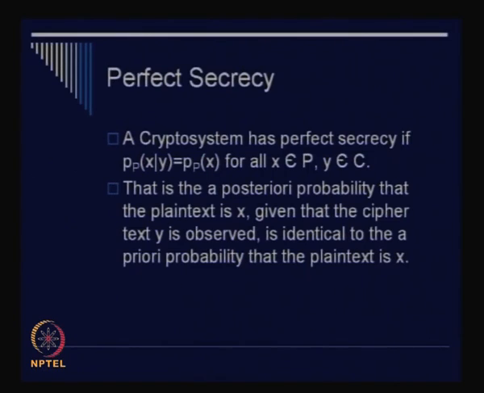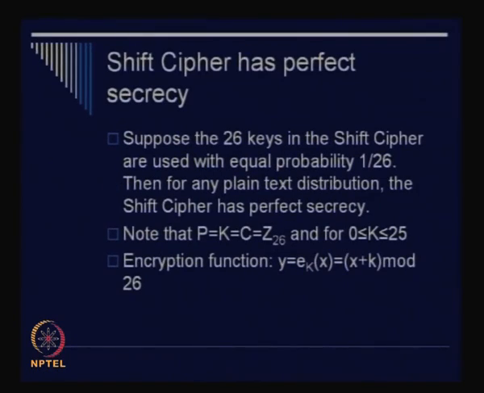Let's see some examples where we can have perfect secrecy. Consider a simple example of a shift cipher. In the not so simple shift cipher we have seen, if you remember, we took a and mapped it to any of the possible outputs. So there are 26 possibilities for the first letter. The second letter b maps to any of the symbols except what a has been transformed to, so there were 25 such possibilities. If we keep on multiplying in such a fashion, then the size of the key is equal to 26 factorial. We have seen that, right?